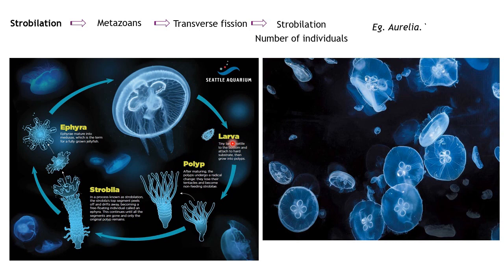This larva moves around, grows, and looks for any hard substratum to attach to, like the sea floor, or different organisms that provide a substratum, for example corals, or some rocks. Once this larva finds a substrate to attach to, it grows as a polyp.